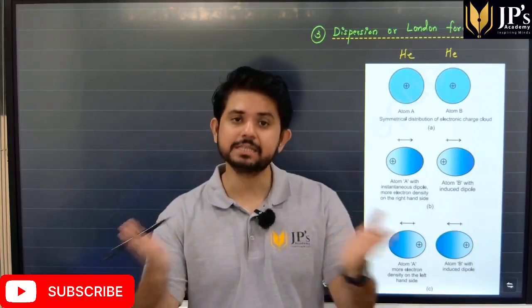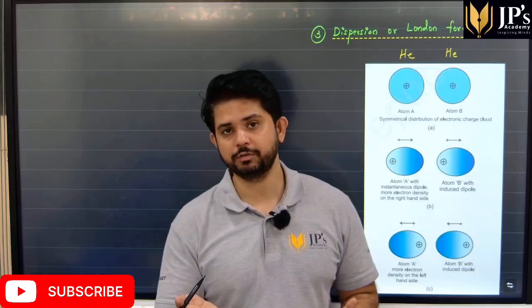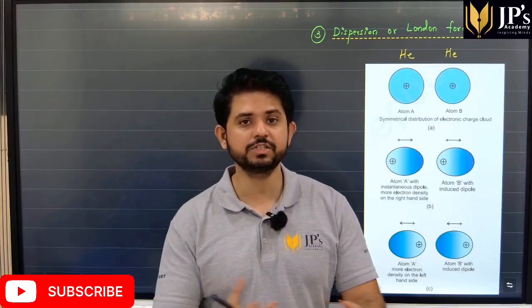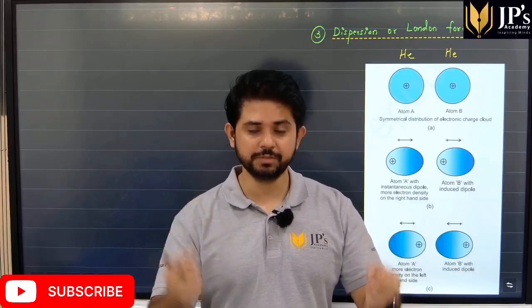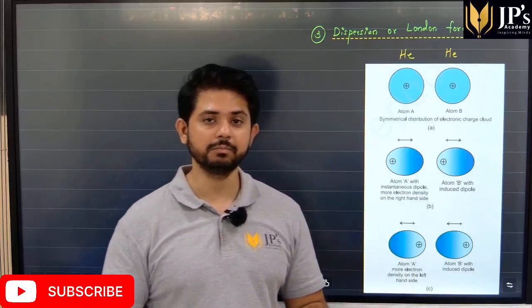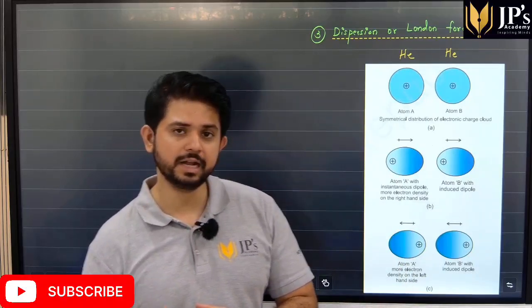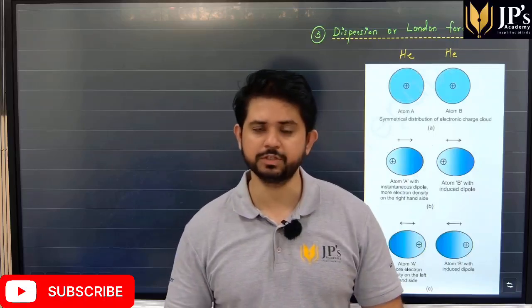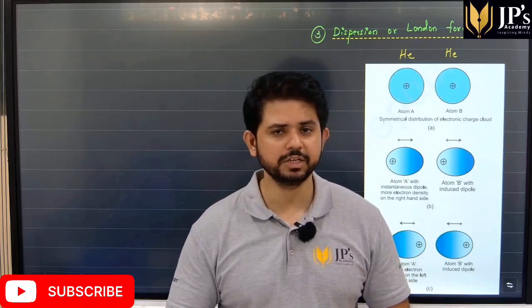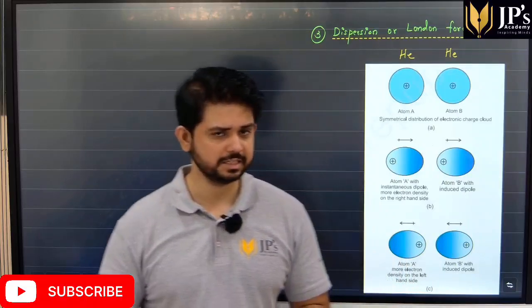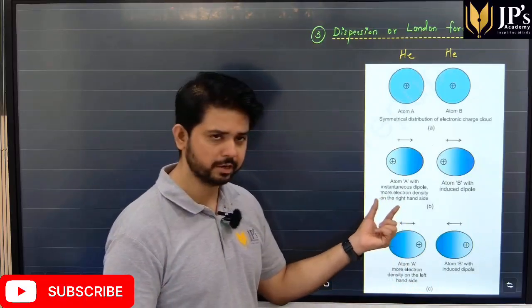There is an asymmetry for a very small period of time in the amount of charges present in that particular atom. One side becomes more positive and the other side becomes negative. You can say that a partial positive and a partial negative charge is developed instantaneously for a very small period of time.